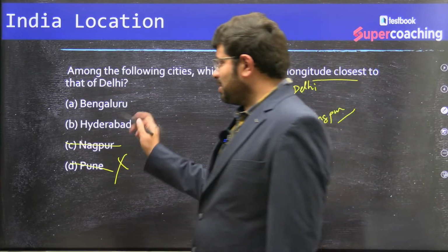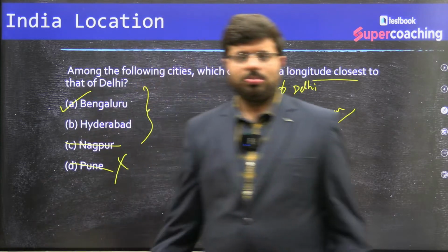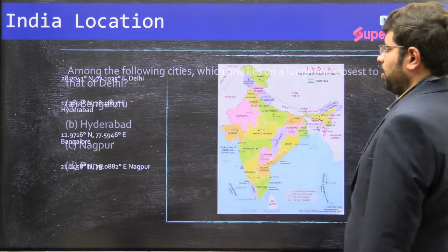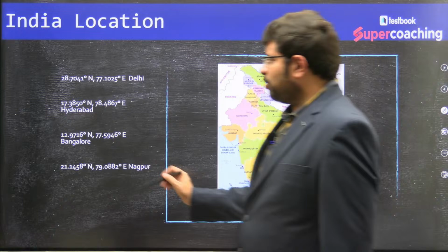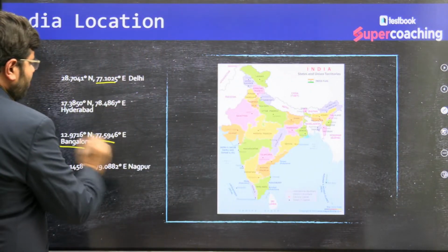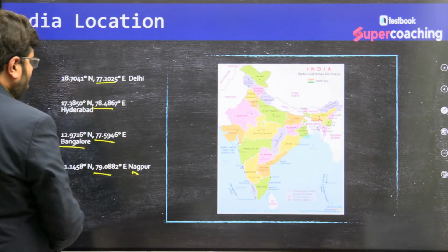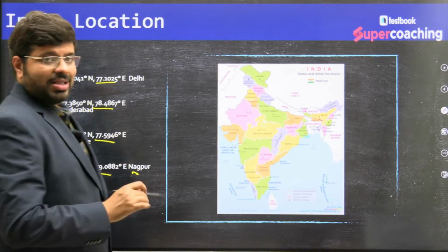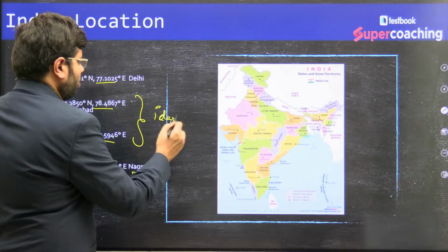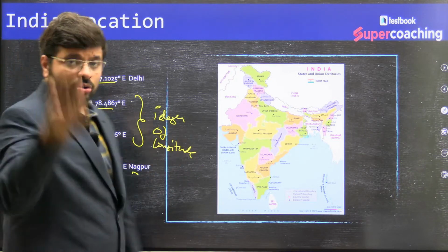So keeping this, then Bangalore and Hyderabad, the answer is Bengaluru. Bangalore, now we pronounce it as Bengaluru, right? So you can see here, Delhi's longitude is 77, Bengaluru longitude is 77.5, Hyderabad is 78, Nagpur is 79. How would you know at the time of the exam of this variation of 1 degree of longitude?